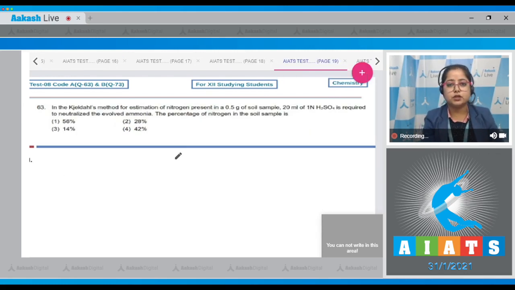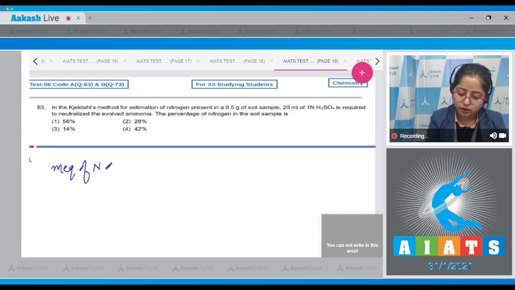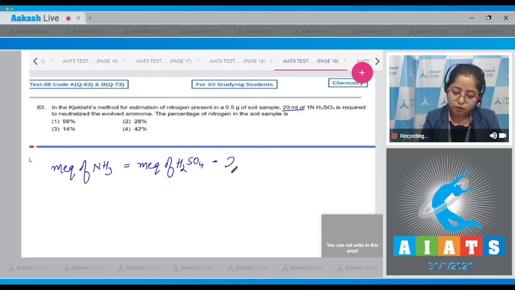Moving to the next question, which is question number 63. Let's read it. In the Kjeldahl's method for estimation of nitrogen present in a 0.5 gram of soil sample, 20 ml of 1 normal H2SO4 is required to neutralize the evolved ammonia. The percentage of nitrogen in the soil sample is. Student, in this case, we know that the milli equivalents of ammonia which are neutralized by H2SO4 will be equal to the milli equivalents of H2SO4, which we can calculate from here since we are given 20 ml and 1 normal. So 20 into 1, which is equals to 20.